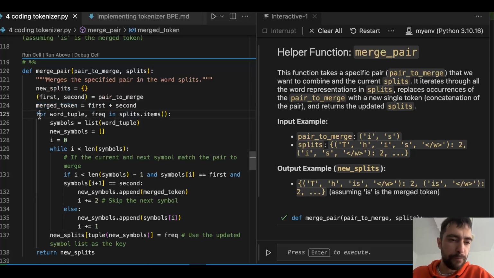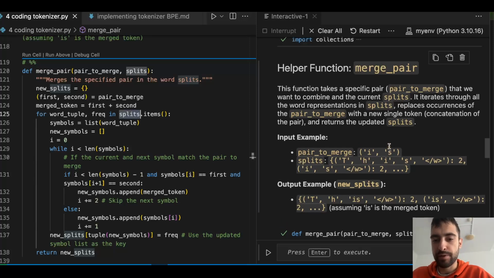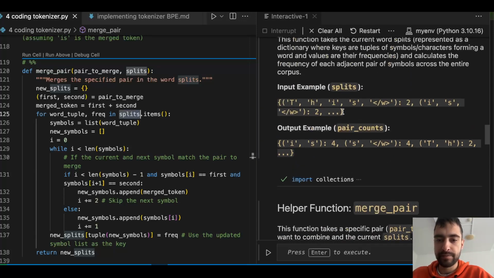And then for each word, we again take this dictionary of splits and do the same thing. We extract this tuple and this frequency again, and then we convert this tuple into a list. We call that list symbols.